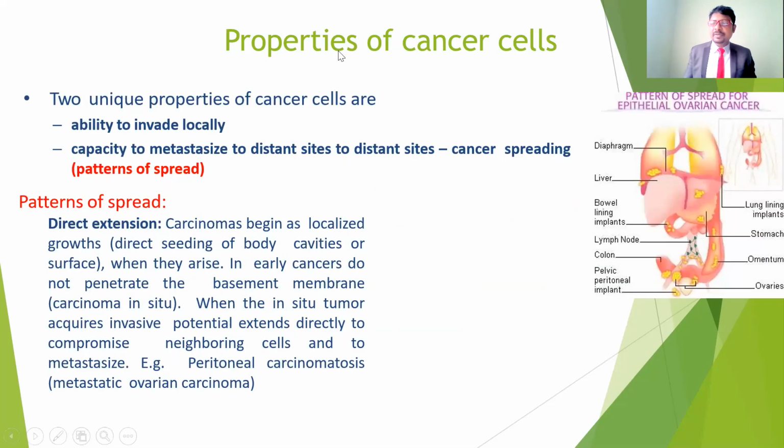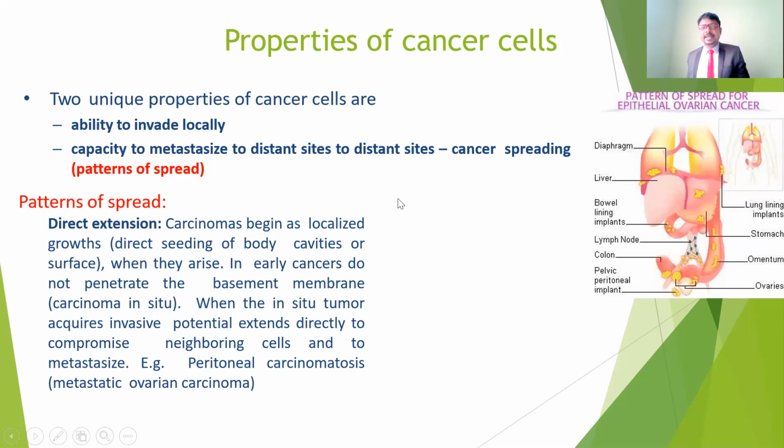As we just discussed, there are benign tumors and malignant tumors. There are two unique properties of cancer cells. One is the ability to invade locally, that means occupying the surrounding structures and spreading to other parts of the body. The other is the capacity to metastasize to distant sites, the cancer spreading from one place to another.